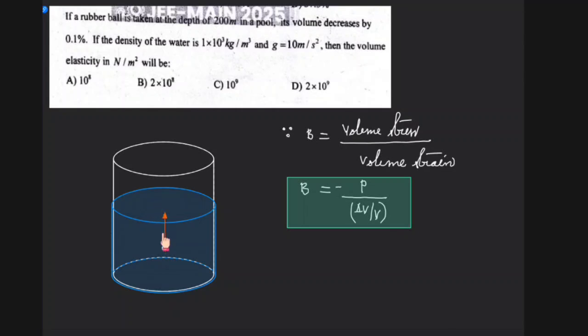So now we have brought the ball from the surface down to this depth. The depth is nothing but 200 meters. Since it is in water, there is pressure at this particular point. The pressure at a depth in a liquid is equal to rho into g into h. So P is equal to rho g h. That is one more formula that you have to keep in mind. That is the pressure due to the liquid column, right?